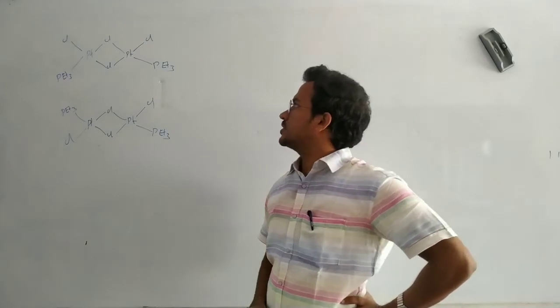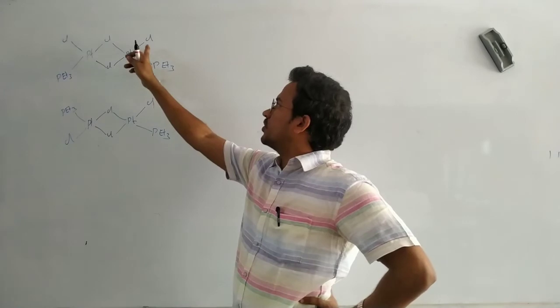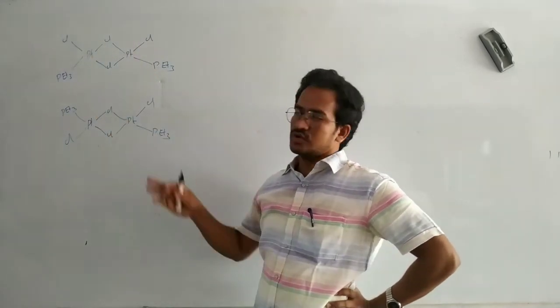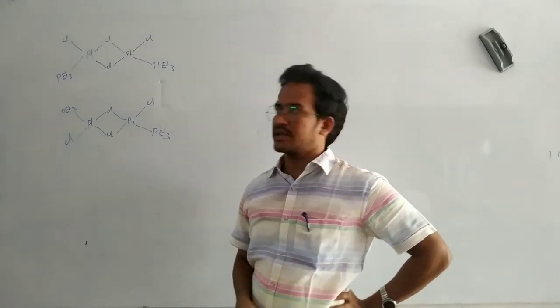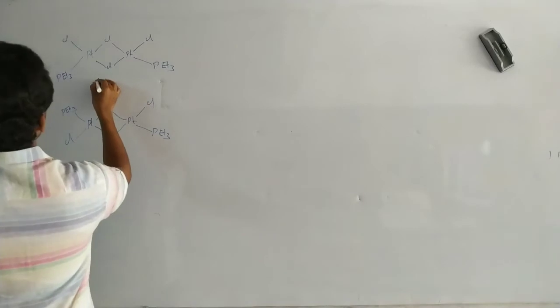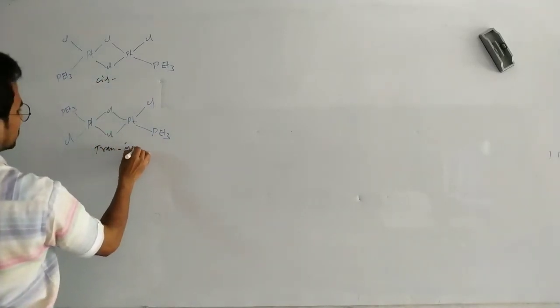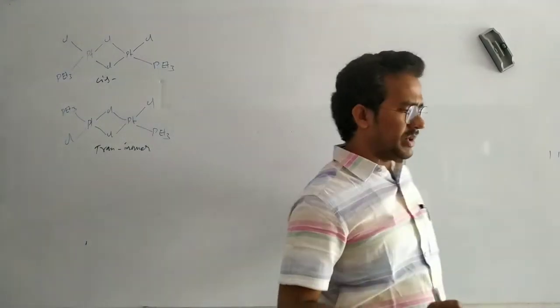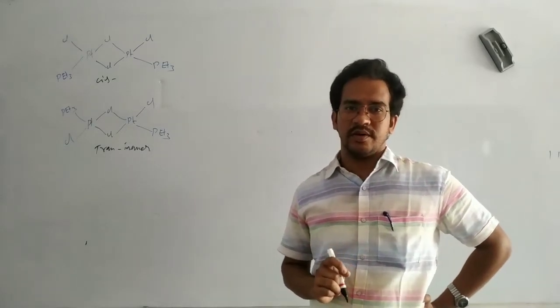Okay. So here in this case, this chlorine is on the same side. So that is a cis isomer. This chlorine on the opposite side is the trans isomer. Here the cis isomer, and here the trans isomer. Okay, that's it. So that is geometrical isomerism in square planar complex compounds. Okay.